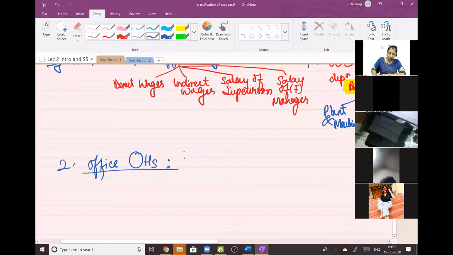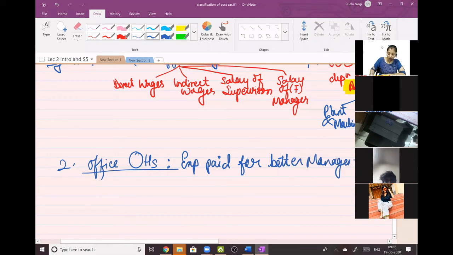Now these are expenses paid by the manufacturer or the businessman for better management and upkeep of the office.